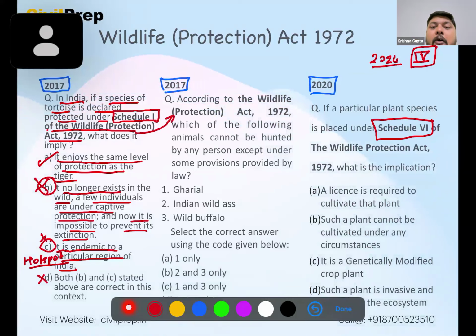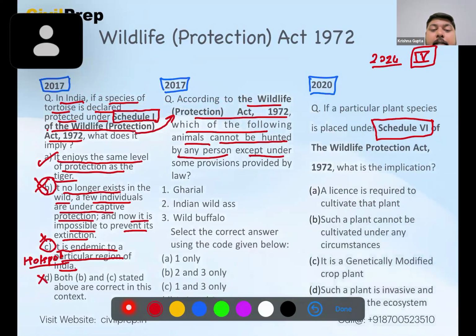Second question. According to the Wildlife Protection Act of 1972, which of the following animals cannot be hunted by any person except under some provisions provided by the law? Now, when we look at this particular law, there were certain provisions under Schedule 5 and Schedule 4 previously.